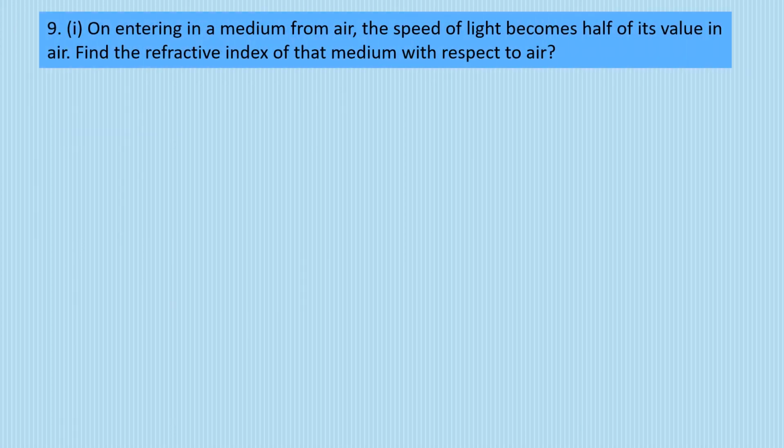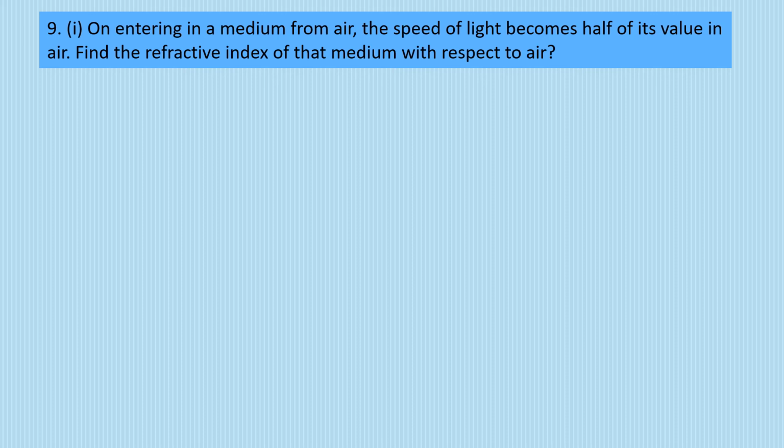Moving ahead to question number 9. On entering a medium from air. Okay, is it clear that we are traveling from air to a medium? That means from a rarer medium to a denser medium. So उससे क्या होगा? Speed will reduce. Speed कैसे reduce हुआ? The speed of light becomes half of its value in air. So whatever it was traveling in air, the speed is going to be half.